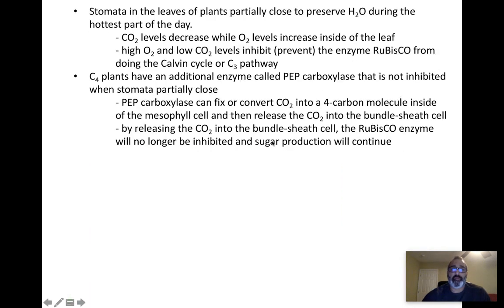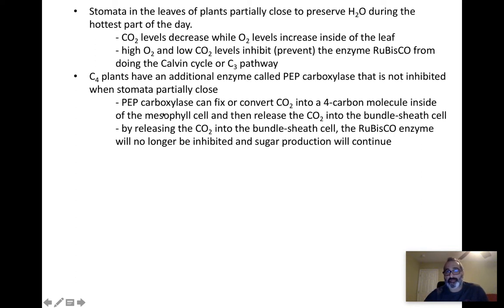All right. So this is all the information I already told you a little while ago. Stomata in the leaves partially close to preserve water. CO2 levels decrease. Oxygen levels increase as a result of that. High oxygen and low CO2 prevent Rubisco from doing its job, the C3 pathway. So what do these plants do? They have that additional enzyme that's not inhibited when the stomata partially close.